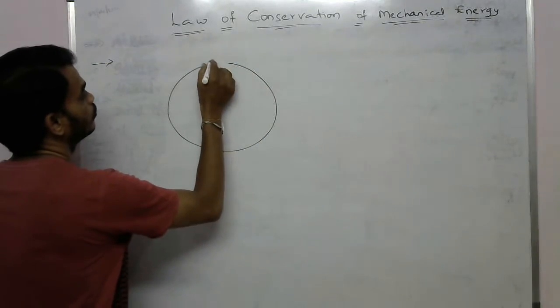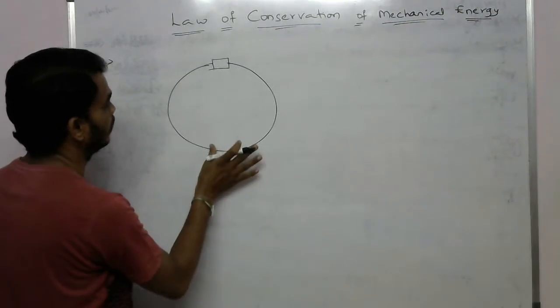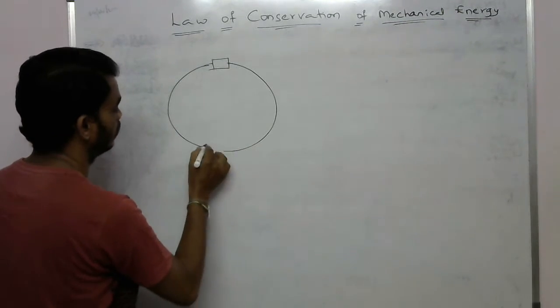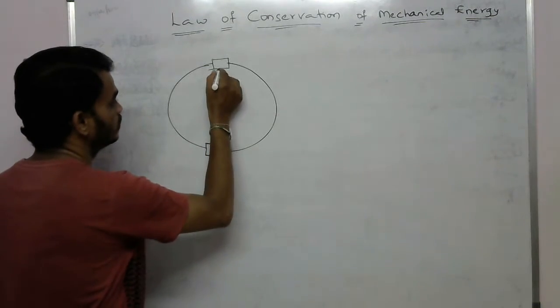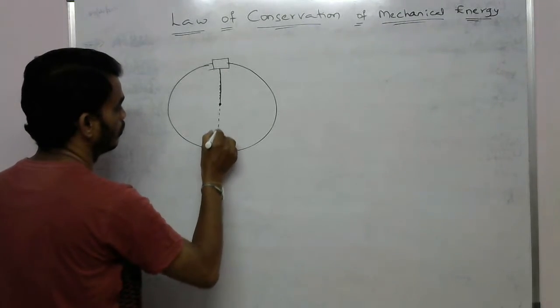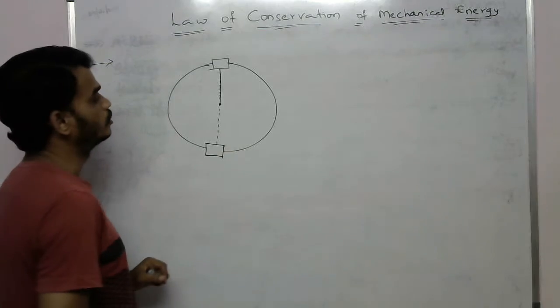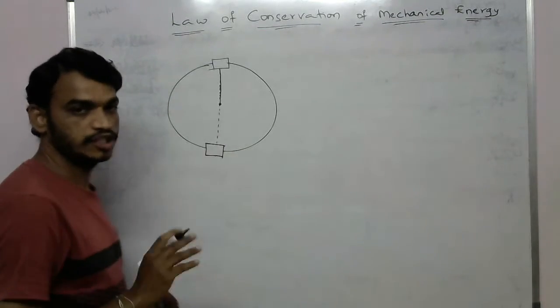At this point the object is at the initial position, and this is the final position of the object, and the object is tied to a rope. Because of that, some amount of tension will be present in this rope.